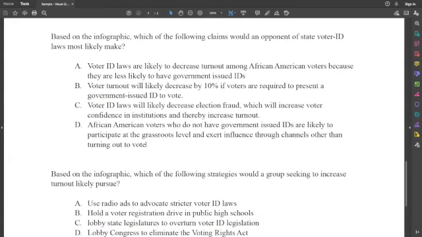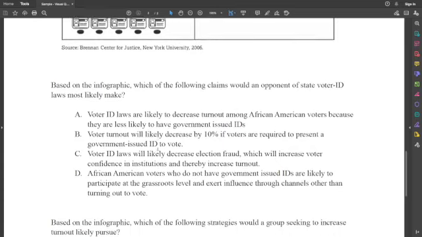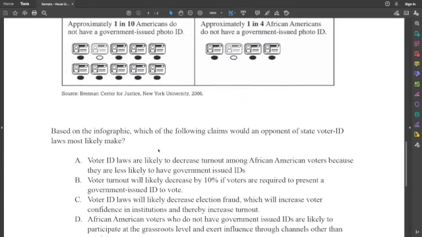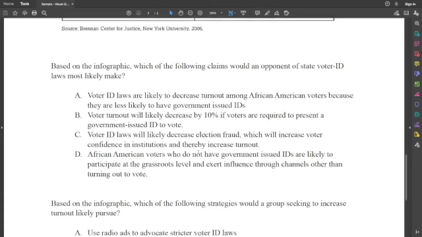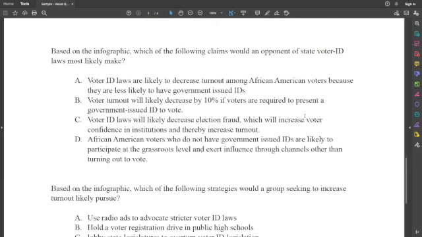Do you think there's anything we can rule out in these answers? Anything that we can say is definitely not the answer? Definitely C, because that has nothing to do with the infographic. Like, we don't know about election fraud and voter confidence. So it's definitely not C. All right. Is there anything else that we could probably rule out? Yeah, the percentage that doesn't tell you just because they have or don't have photo ID doesn't mean anything. So that only leaves A and D.